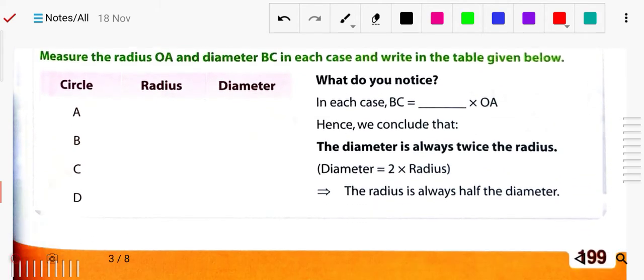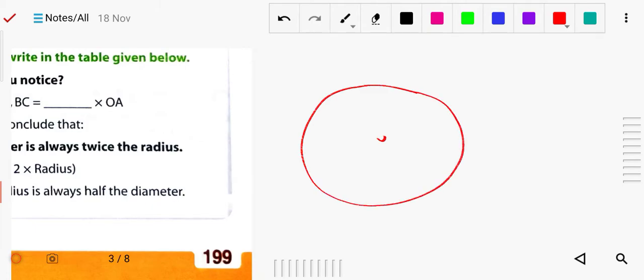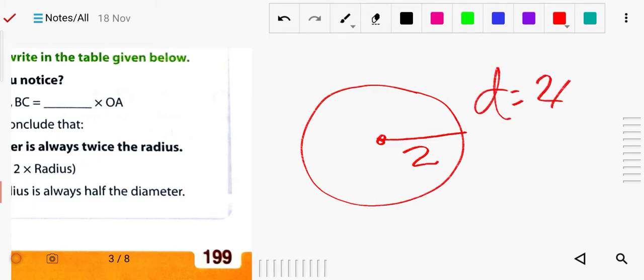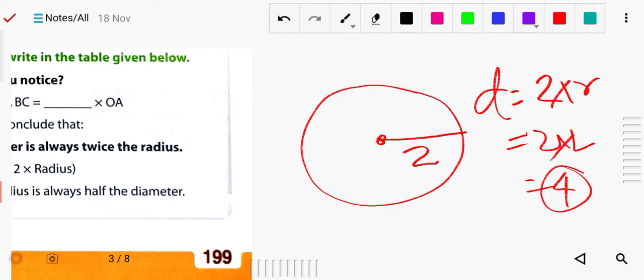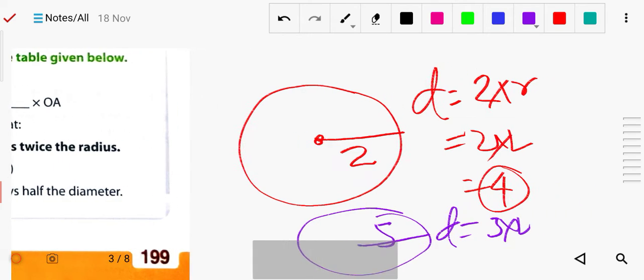And also you should know, suppose this is the circle and its radius is 2 centimeter. If you have to say what is the diameter, you can say 2 times the radius, so you can multiply 2 into 2, so your diameter will be 4 centimeter. Suppose in a circle whose radius is 5 centimeter, what will be the diameter? Diameter will be 5 into 2, which is 2 times the radius.